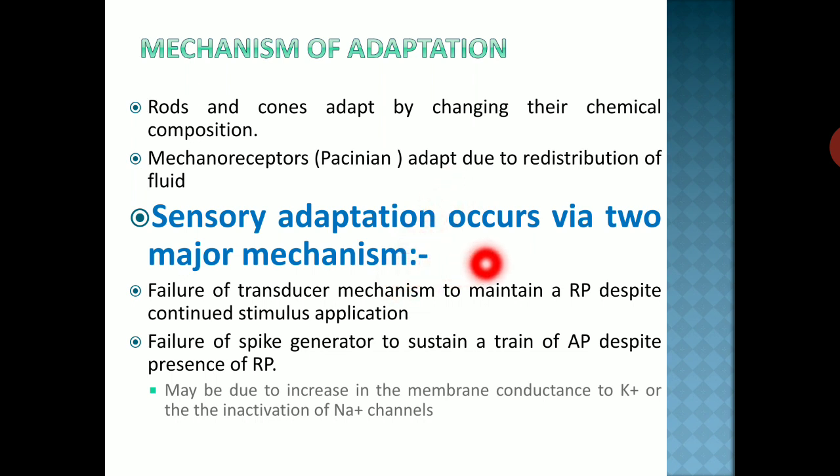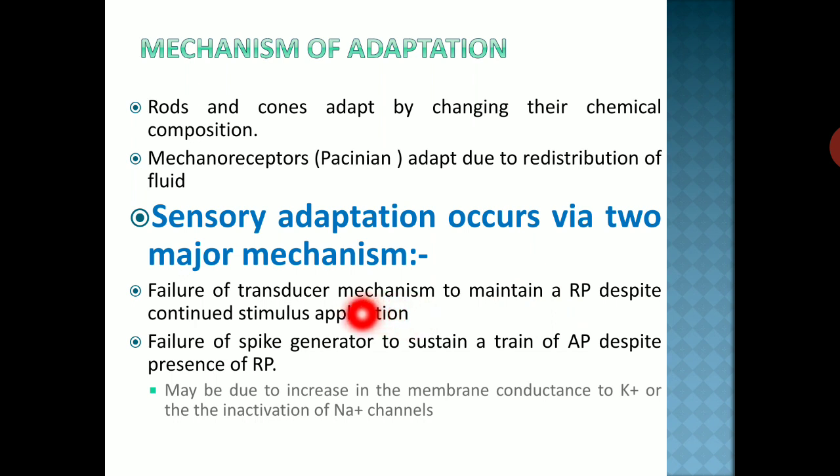Now, the exact physiological mechanism for adaptation is failure of the transducer mechanism to maintain receptor potential despite continued stimulus application. So the first mechanism is a failure of the transducer mechanism: there is no maintenance of receptor potential even though there is a stimulation.